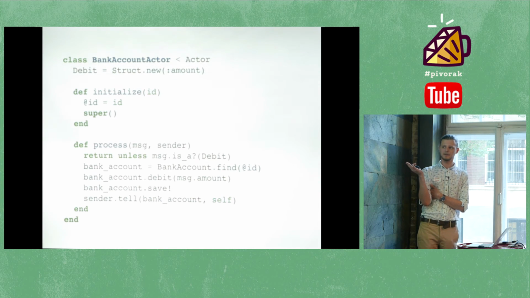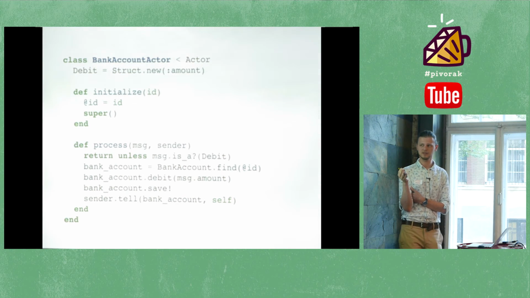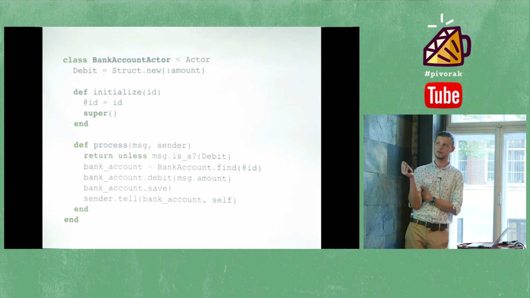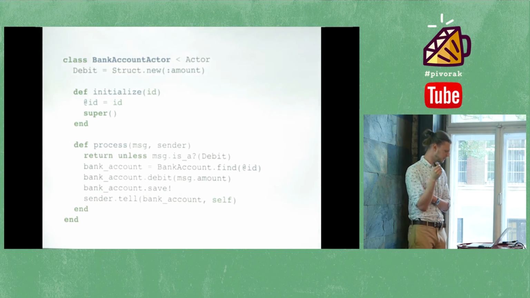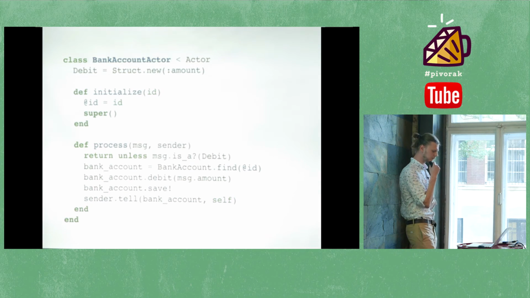So that's all. You see, we just gain the possibility to get rid of all the mutexes from the model, because actor is mutex by itself, and it processes all the operations in single thread. So there is no risk that we will get into troubles with that, right? Quite simple.